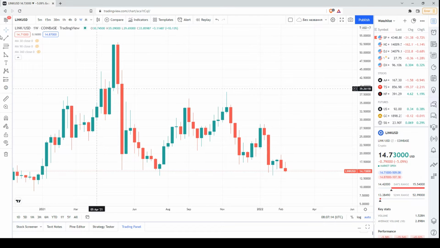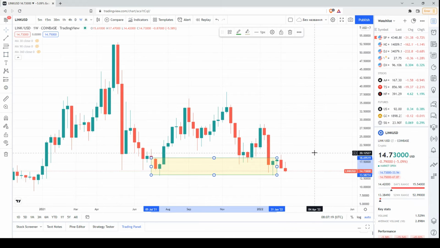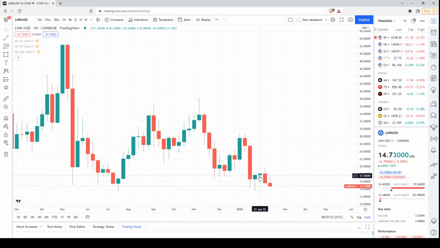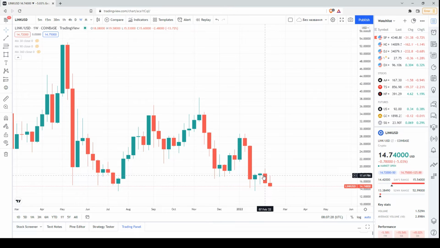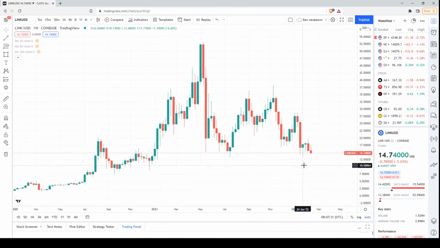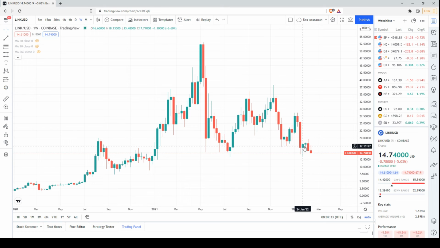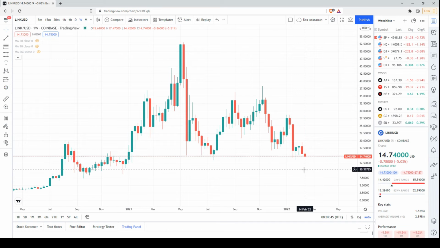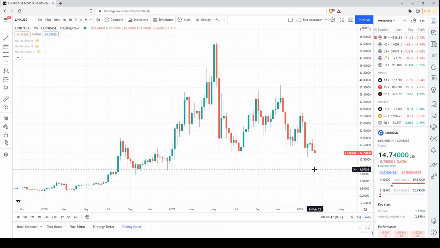Then we had another hammer almost at the level of the previous one, so I highlighted it last time. But this hammer didn't receive any confirmation because after that we had another small hammer, then a bearish candlestick with a body completely covering these two small bodies. So I would say that the bulls were not able to support the price enough. So this is a bearish signal. The last candlestick is a bearish one. That's why we have to be really very careful in the weekly chart as well.